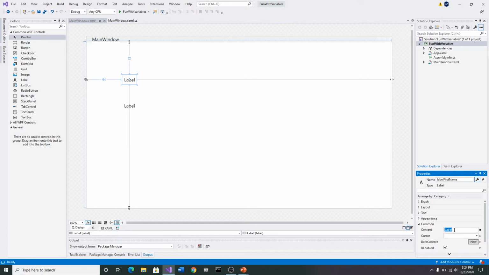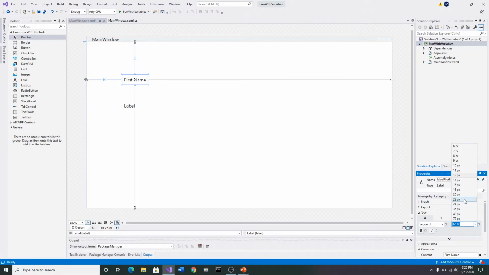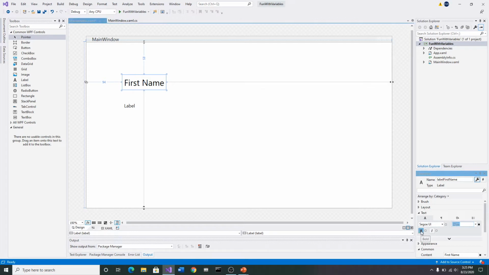And I'm going to come in here and type in first name. I want to go up here to the box where it says text, and look up here. You can notice it has put first name in there. I'm going to blow this text up a little bit. I want to make it a little bigger. Let's go ahead and make it a 22, and let's hit the bold button.